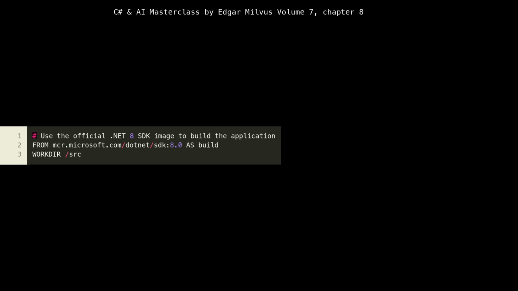We then set the working directory inside the container to /src. This build stage is designed to be self-contained and will produce the compiled artifacts, separating the build environment from the runtime environment. This is a best practice in containerization, as it leads to smaller, more secure final images.